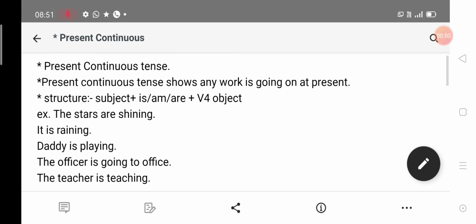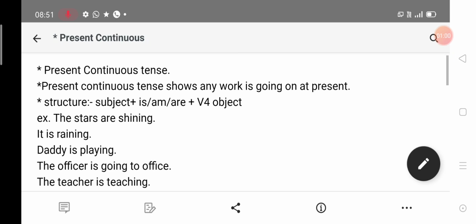Last day I told you how to solve tense. At first we have to point out the structure of any tense. So we will point out the structure of present continuous tense. At first, subject plus is/am/are plus verb before, and if an object will come, we will write the object. Listen once again. Subject plus is/am/are plus verb before plus object.